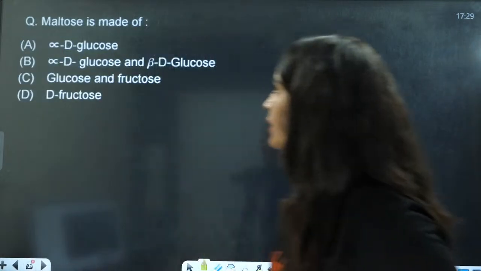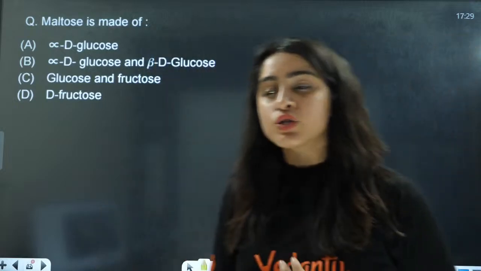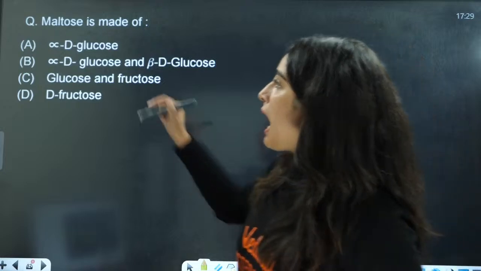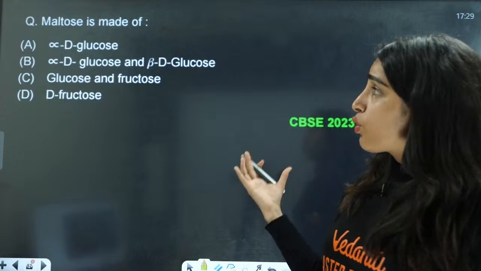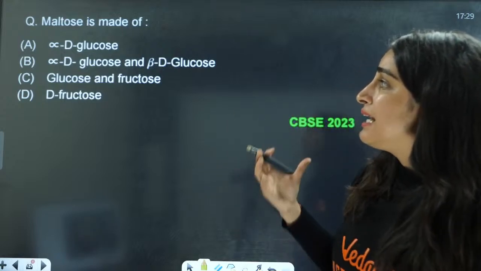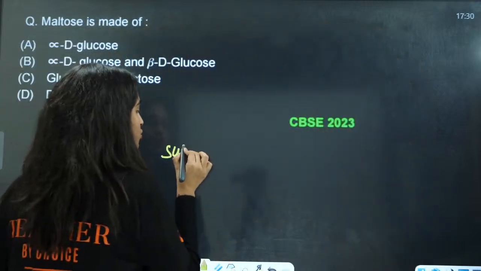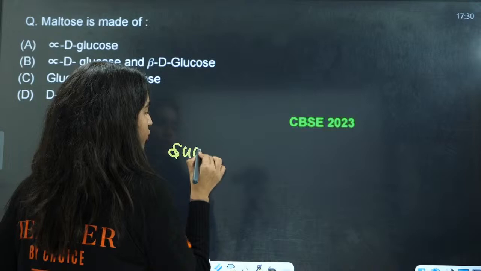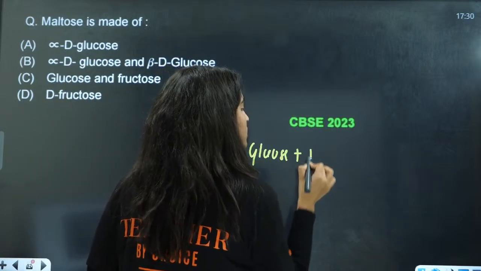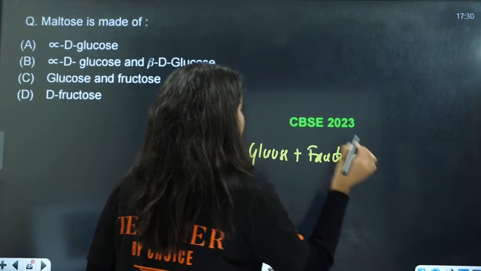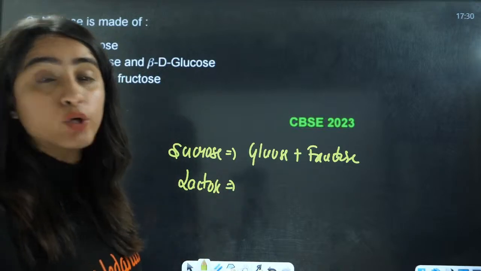Now next thing that we are going to talk about: maltose is made up of what kind of things? Alpha D glucose and beta D glucose and D fructose. Let us talk about this. Sucrose is made up of glucose and fructose. Lactose is made up of galactose and glucose.